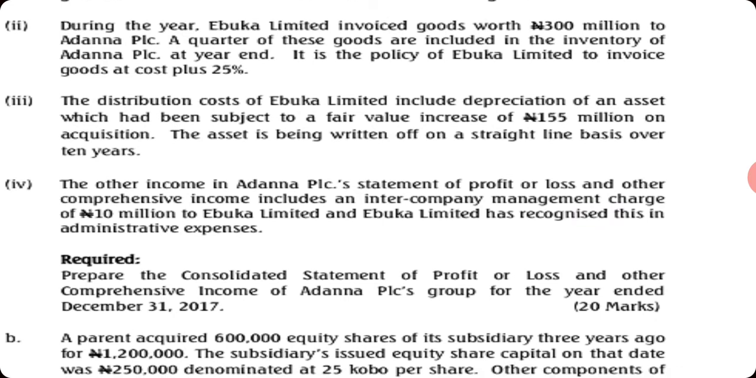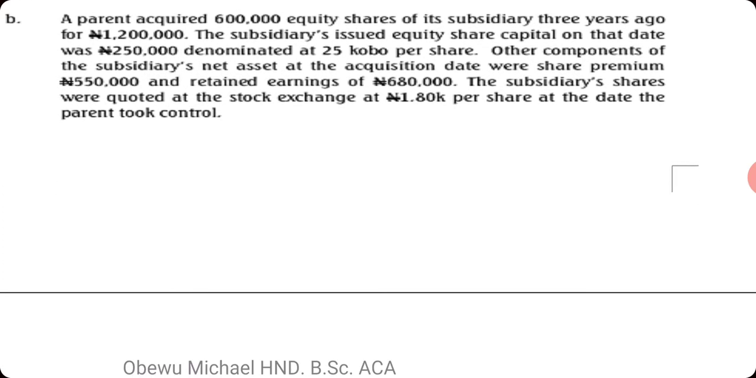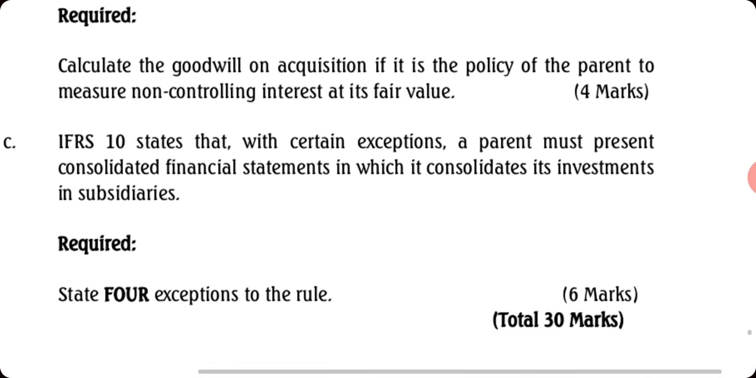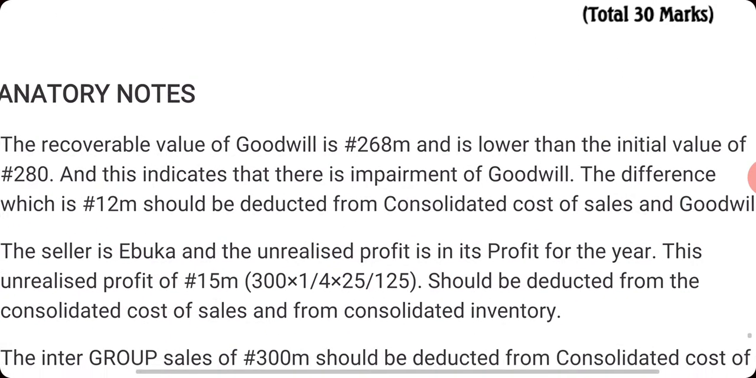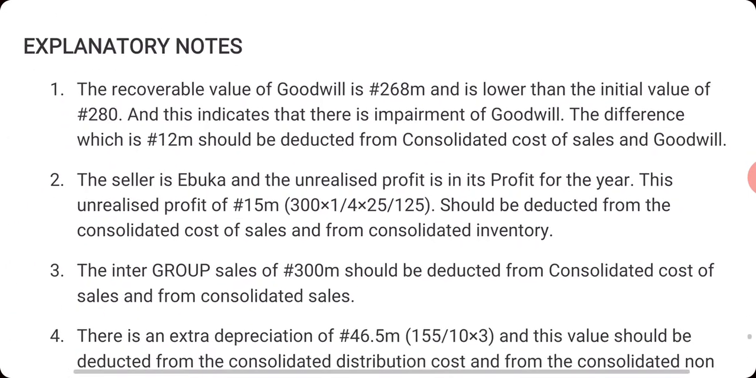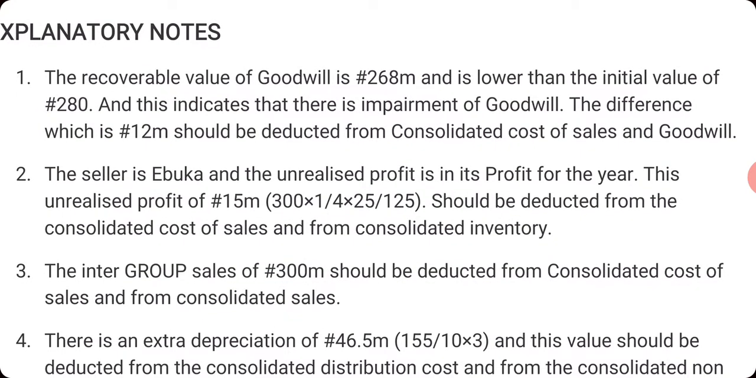Now you are required to prepare a consolidated statement of profit or loss as at 31st December 2017. Now this is the first thing we will solve today. Now we'll look at the explanatory notes I usually provide, which explain everything easily. The first one: the recoverable value of goodwill is 268 million and is lower than the initial value of 280 million, and this indicates that there is an impairment of goodwill.